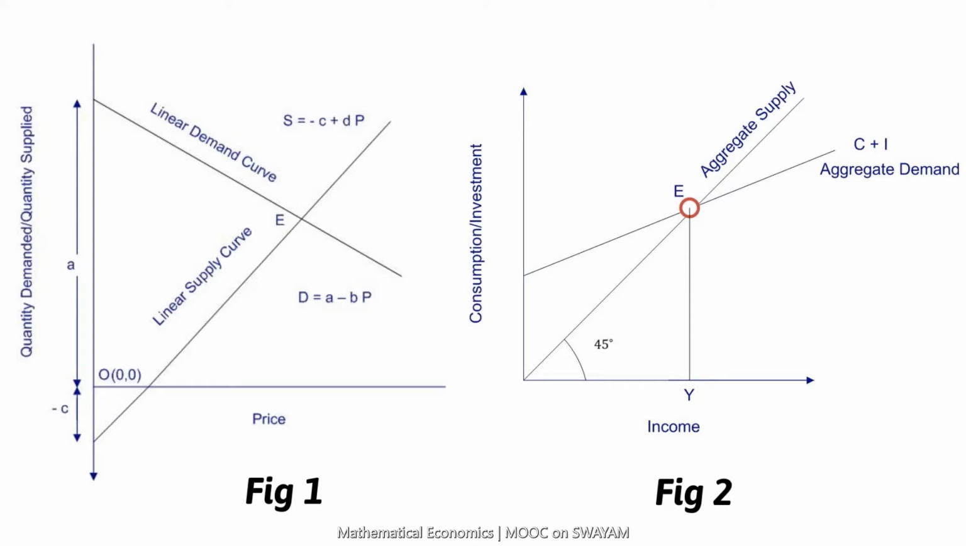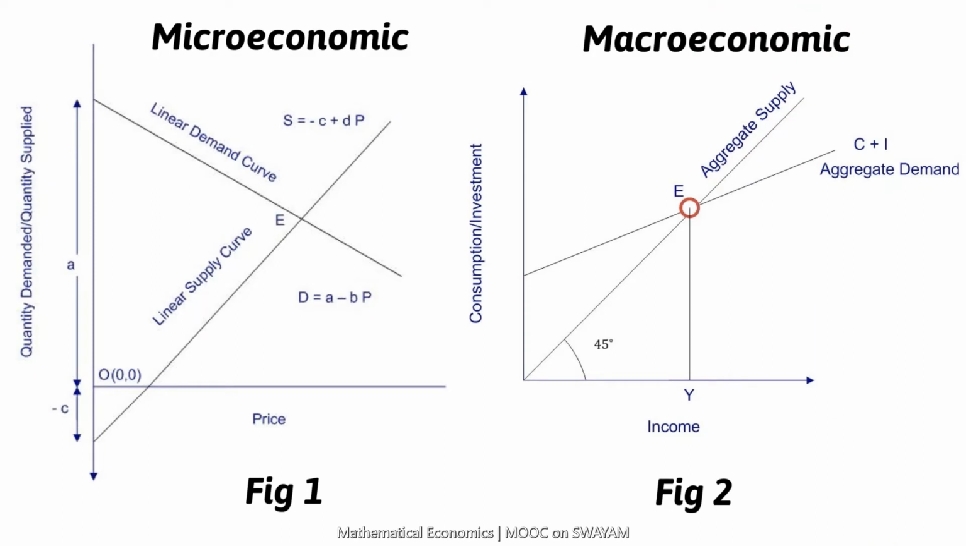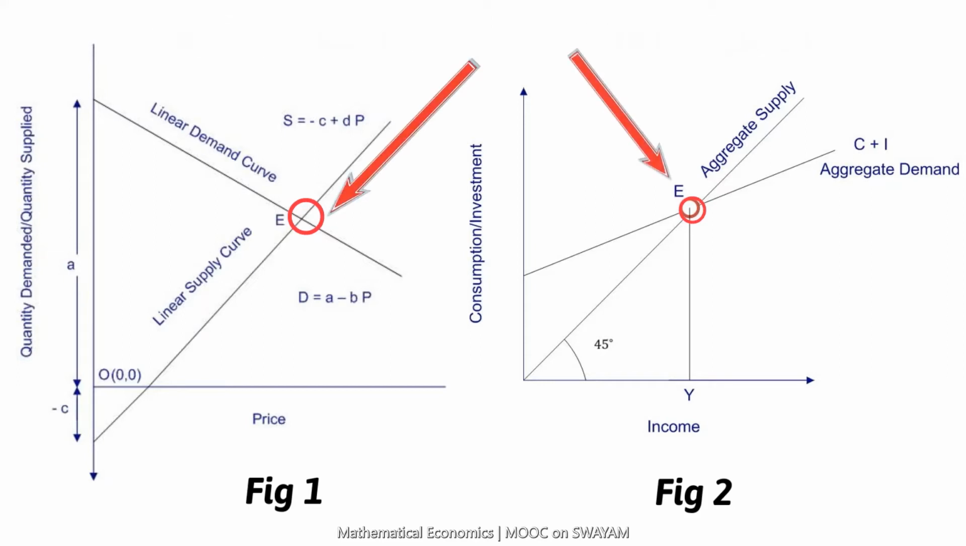Clearly, the first figure is a case of microeconomics and the second figure is a case of macroeconomics. There are three observations. The equilibrium is at a point and is static. Equilibrium is attained keeping all other variables constant or static. Change of other variables will change the equilibrium.